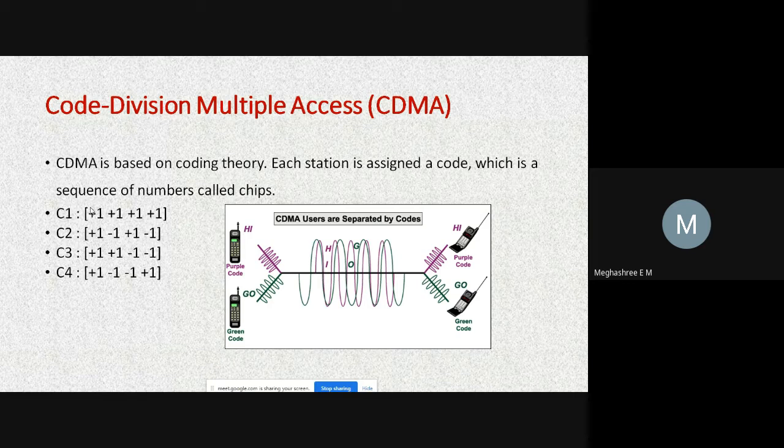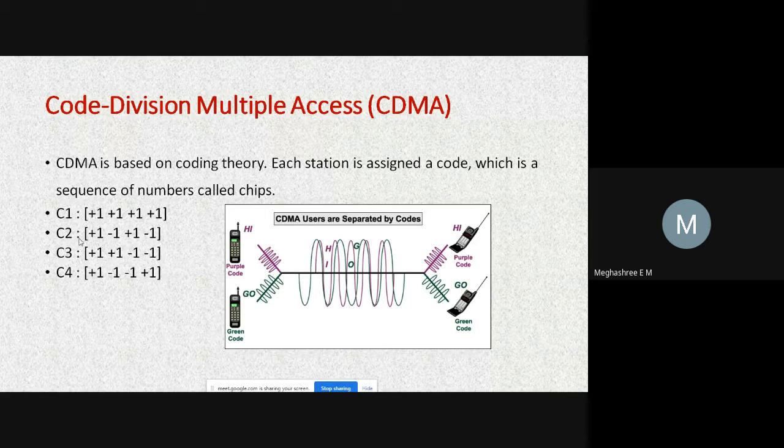Each station is assigned a code. Say, the first station is assigned a code. What is a code? It is nothing but a sequence of numbers, and we call these chips. So this is for one station, that is the C1 code.